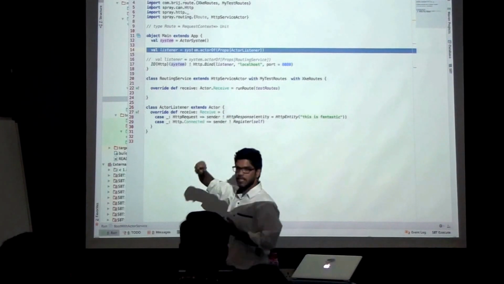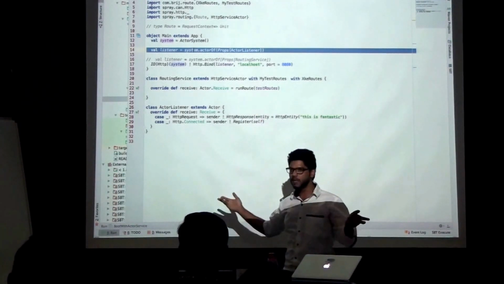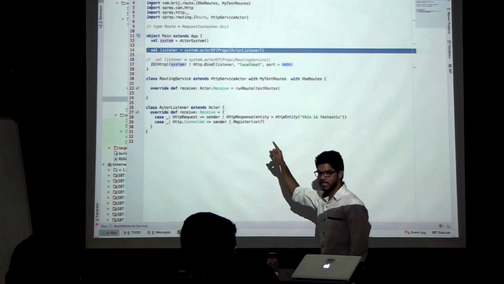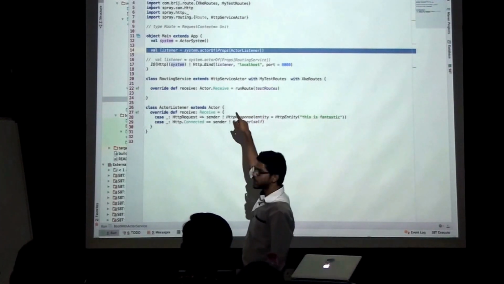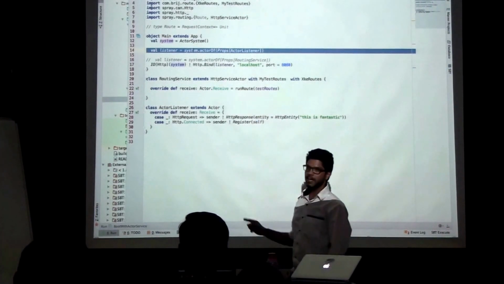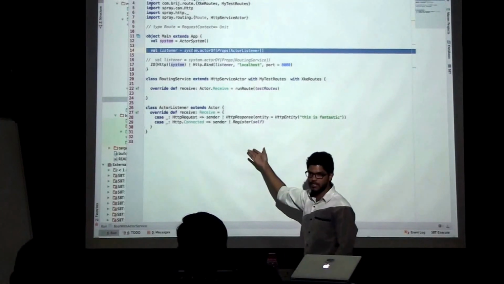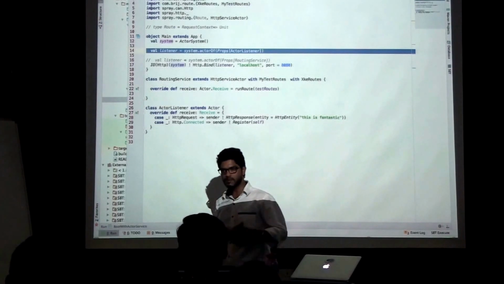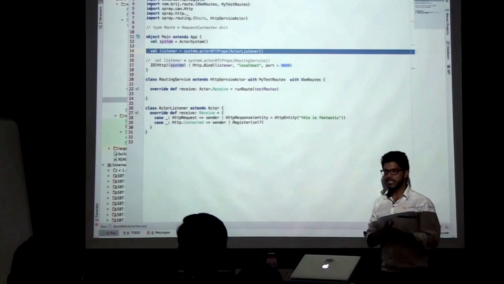Whenever you send the HTTP bind message, which is just a simple message, that actor will receive the HTTP bound message. Then the listener actor which you have passed to it will send the message Connected to that particular actor, and then accordingly it has to send the register message, so that the service connector actor gets to know that there is one actor which is ready to receive the request, and then it will send the HTTP request.